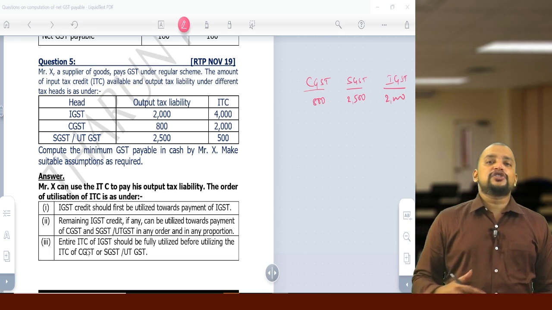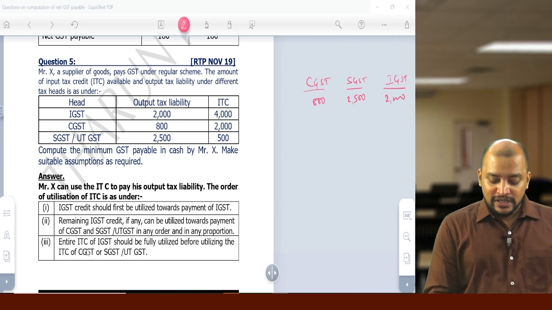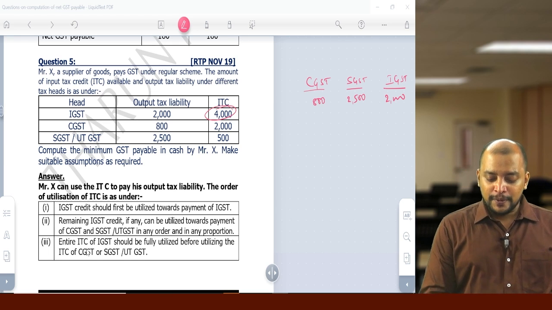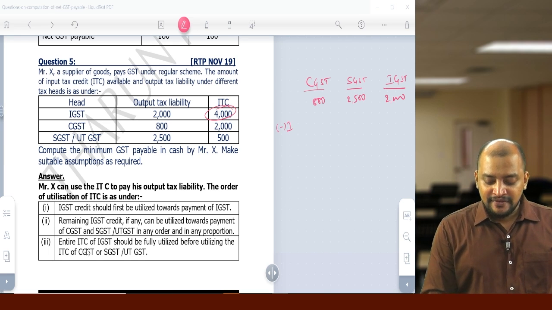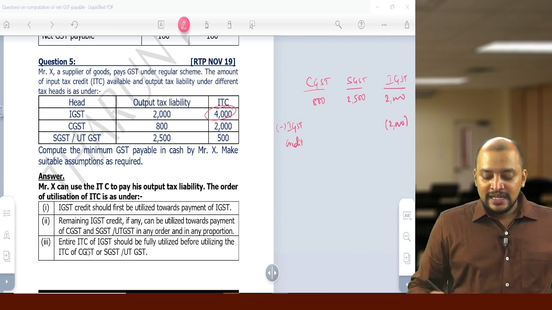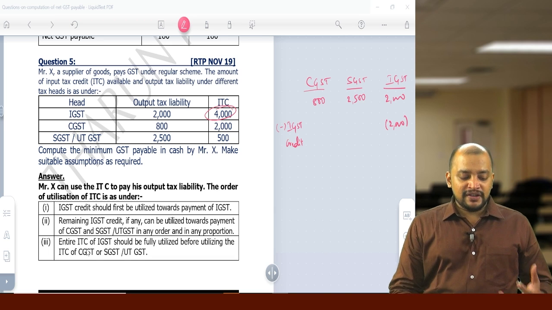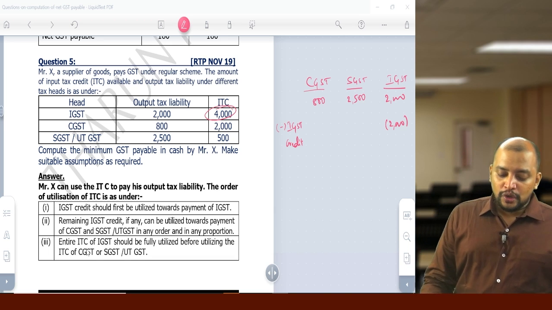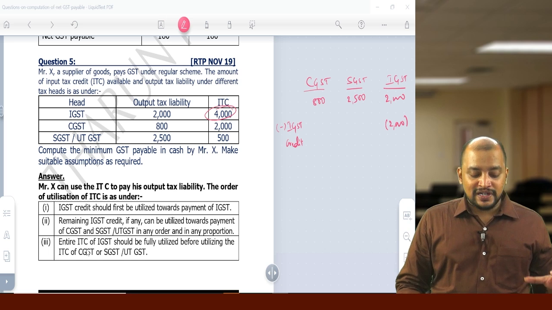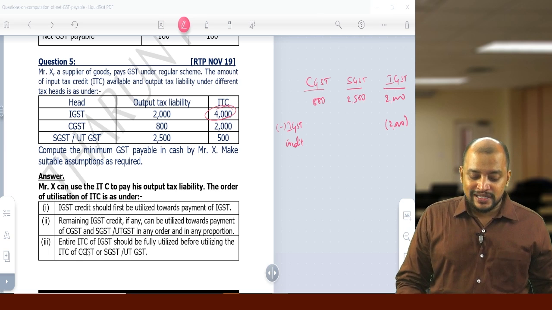First, which credit should be utilized? First we need to use IGST credit. So therefore, that 4,000 rupees we are utilizing first for payment of IGST liability, 2,000 we are utilizing. Still we have 2,000. So where will we use it? Remember, don't use it for CGST. Why not?